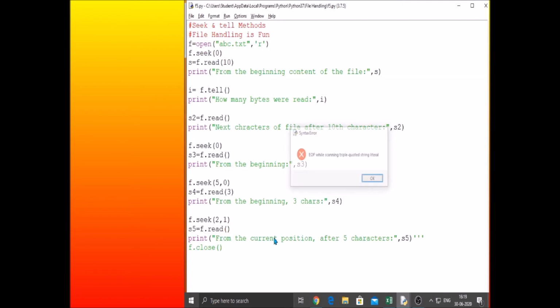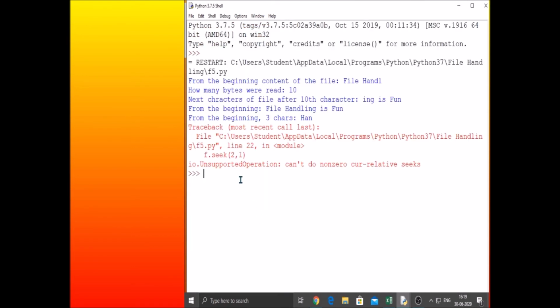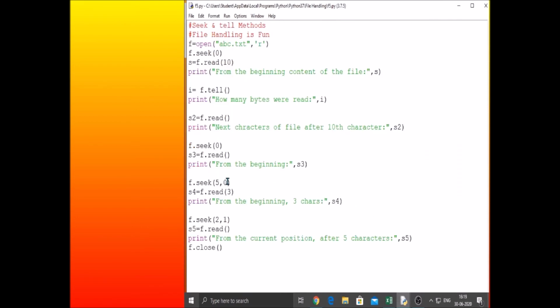You can see there will be a problem if you are opening the file in text mode alone. It says "can't do non-zero current relative seeks." In older versions it may not be a problem, but here that is the reason you open it in binary mode.